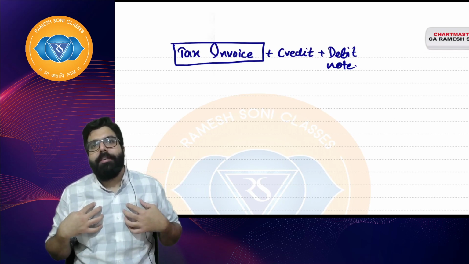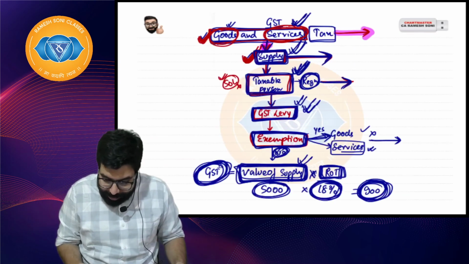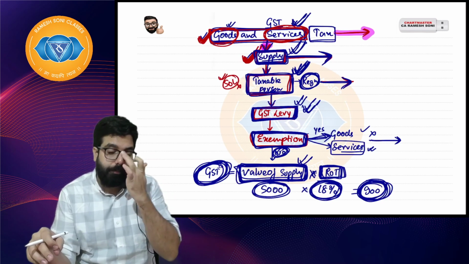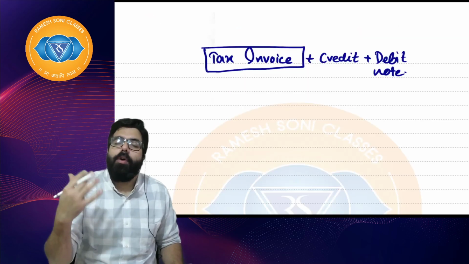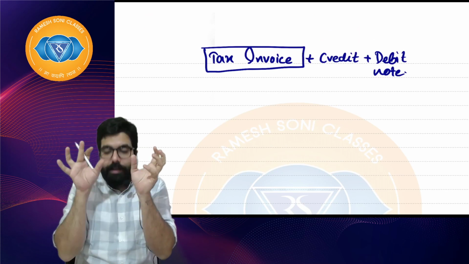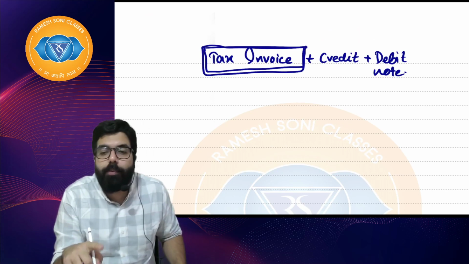I will have to collect GST. How will I collect GST? GST is equal to value of supply into rate of tax. How will I collect the value? You will have to say 5,000 is the value and 900 is the GST. So you will have to prepare an invoice to collect. So the next step is the tax invoice chapter.